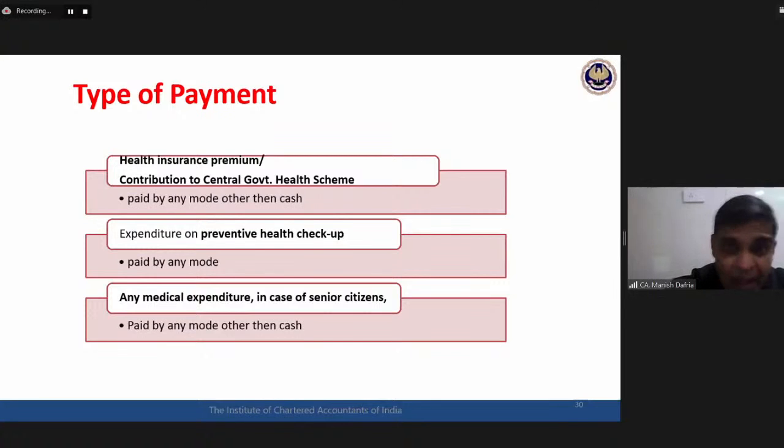I'm repeating it. It's a bit complicated section. A lot of ifs, buts, jugglery is there. So a simple way of understanding all the complications is first to keep in mind these three types of payments. For each type of payment, certain further conditions are attached that we will see later on. But three types of payment: health insurance premium paid by any mode other than cash, preventive health checkup payment, maybe even in cash also, and in case of senior citizens, any medical expenditure is eligible for deduction provided the payment has again been made by any mode other than cash.